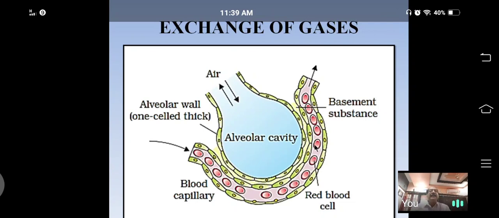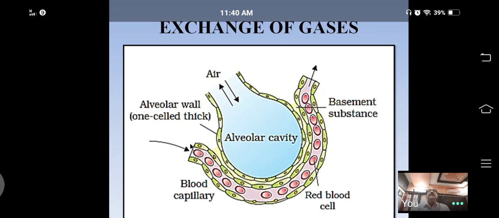The pulmonary artery or pulmonary trunk runs from the right ventricle of the heart, and that pulmonary artery brings deoxygenated blood to the lungs for getting oxygen. So this branch is the capillary of the pulmonary artery. Then what type of blood does it bring?